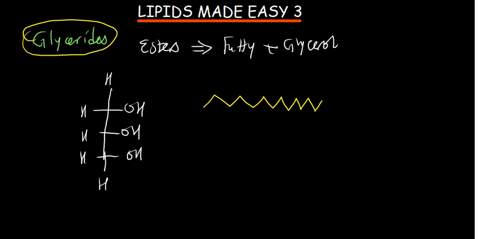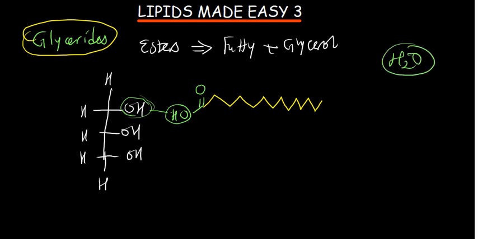So what you're going to see is at one end you have got the functional group, a carbon double bonded to oxygen and an OH. This is the functional group, right, of a fatty acid. So what is going to happen is that this functional group gets to interact with this functional group, which is here, and that is going to form water. So this reaction is what? This reaction is a condensation reaction or dehydration.